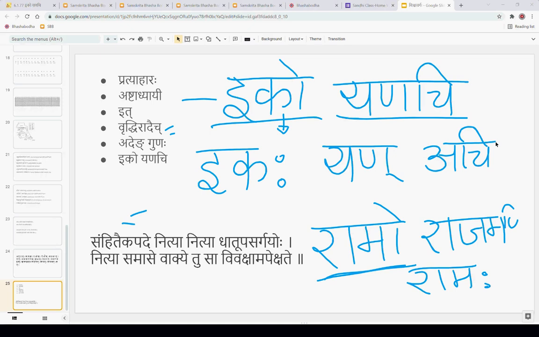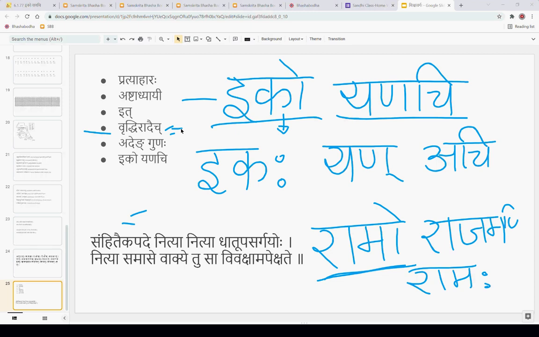So ekaha yan achi iti. So there are three different words in this sutram. Just like vruddhiradaich, in that how many words were there? Vruddhiradaich, in this sutra, kati padani santi? Vruddhiradai, trīṇi padāni. Adenguna, tasmin kati padani? Trīṇi api ca. At en gunaḥ, trīṇi. Tathaiva iko yanachi, asmin sutre'pi ikaḥ, yaṇ, aci iti trīṇi padāni santi.